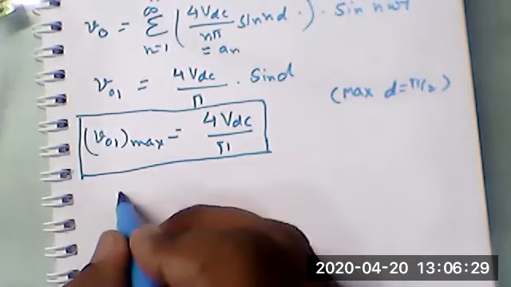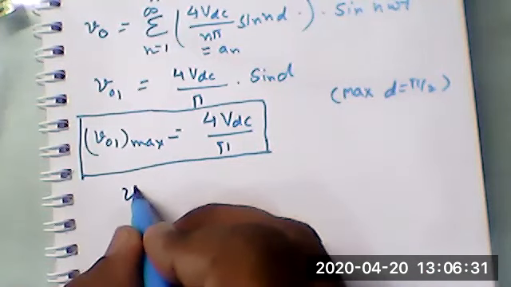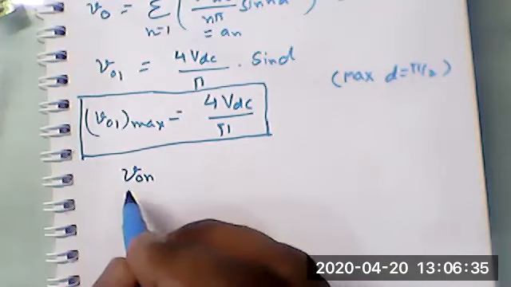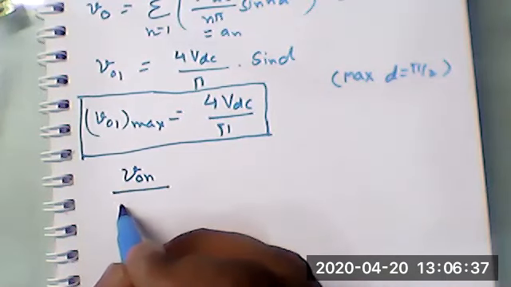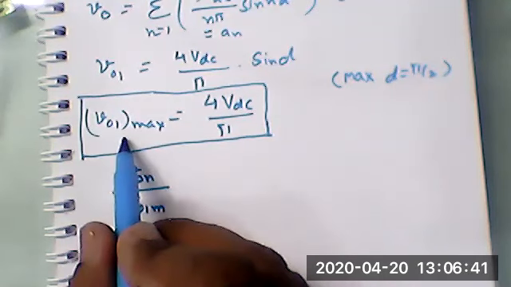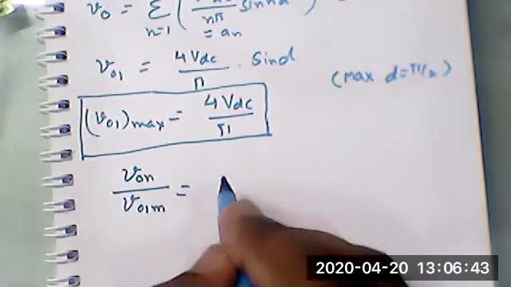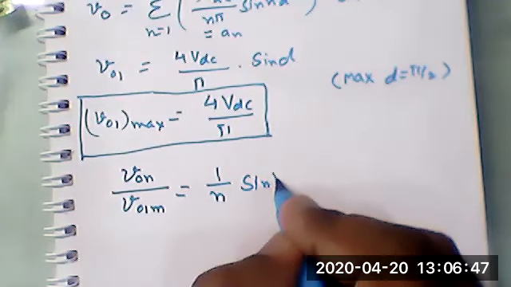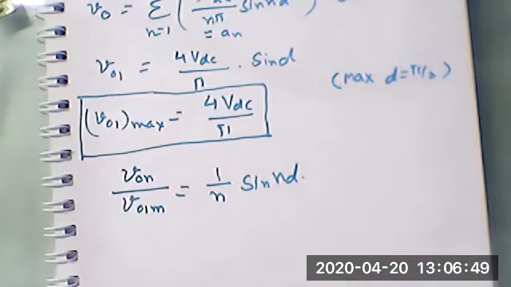Or in general, we can say any nth order harmonic divided by the fundamental maximum. V01 maximum is equal to 1 by n sine of nD, right?